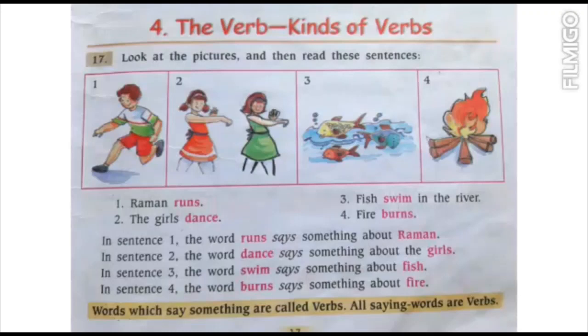In sentence 3, the word swim says something about fish, that they are swimming. They are doing the work of swimming. So swim again is the verb here. In sentence 4, the word burn says something about fire, that the fire is burning. So in all the sentences, some word is an action word. If you find any action word in the sentence, that is the verb. Words which say something are called verbs, or you can say all the saying words are verbs.